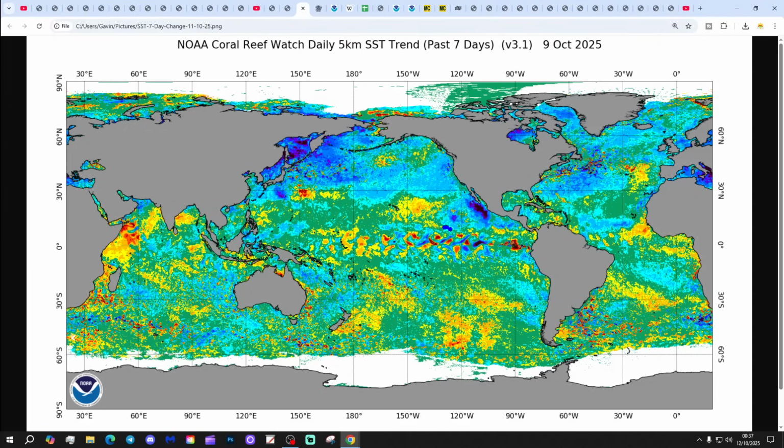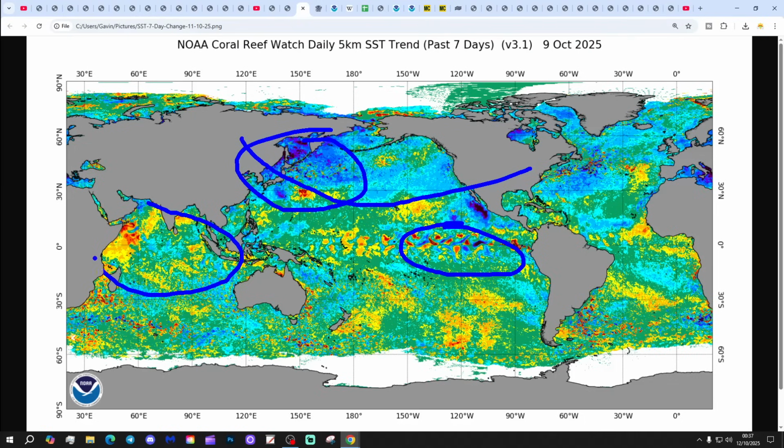So you can see that the central and eastern portion of the equatorial Pacific Ocean has indeed shown some cooling. In the North Pacific, most areas have cooled actually, particularly around here. But of course, that's only a 7-day change, so not making much impact on the overall sea surface temperature anomalies there, which are many degrees above average.